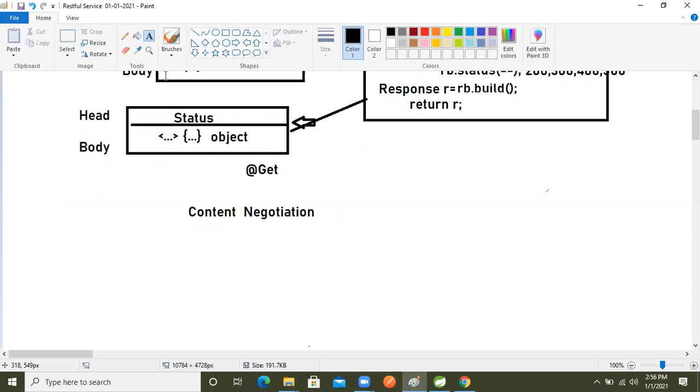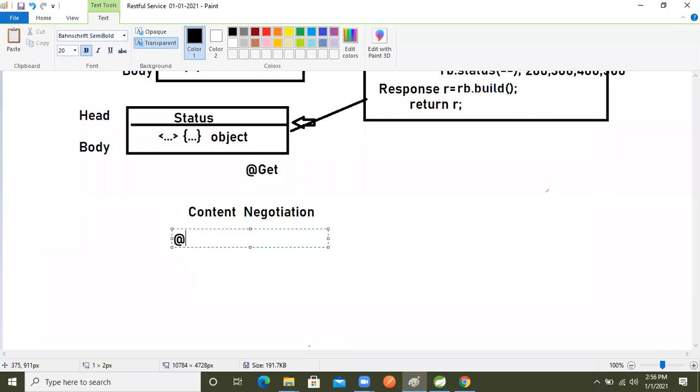In the previous session we already learned @Produces and @Consumes.